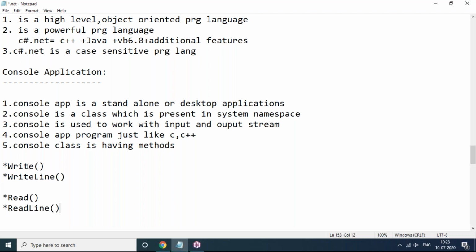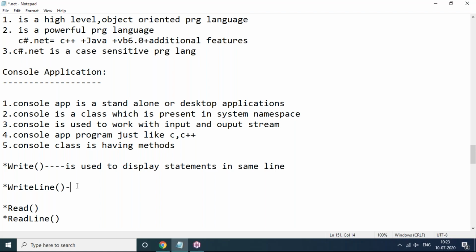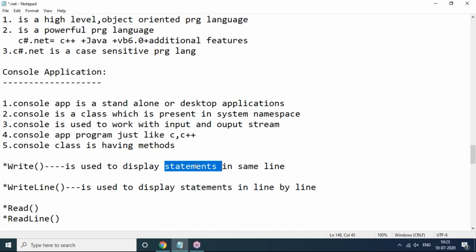But what is the difference between the Write and WriteLine methods? The Write method is used to display statements in the same line, whereas the WriteLine method is used to display statements line by line. It is nothing but a new line, we can consider. WriteLine displays statements line by line. Write displays statements in the same line.